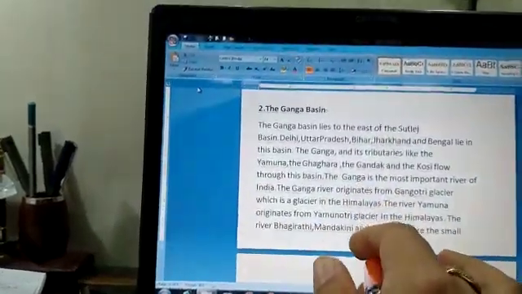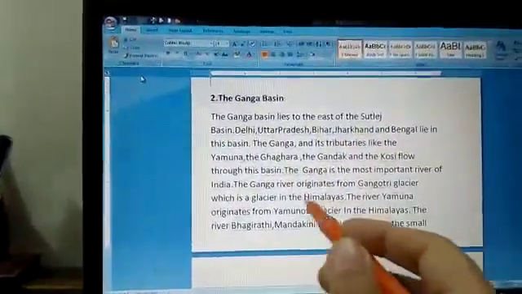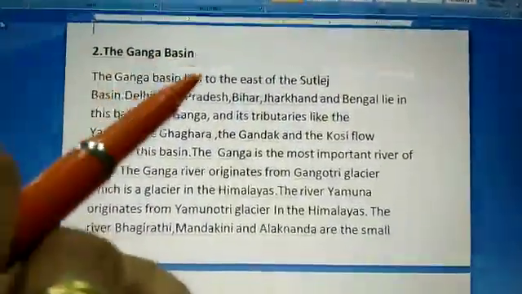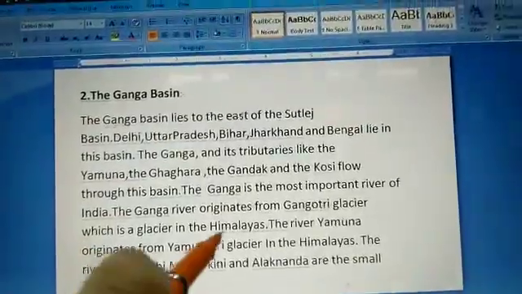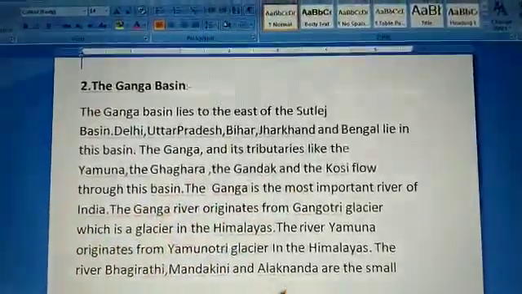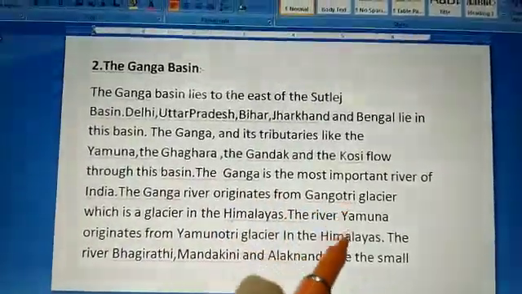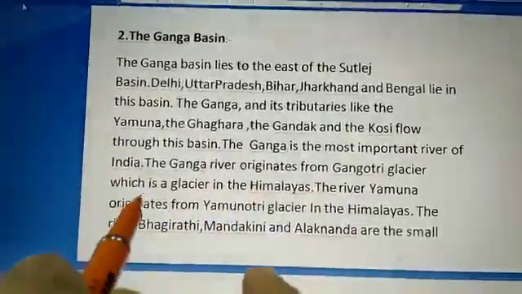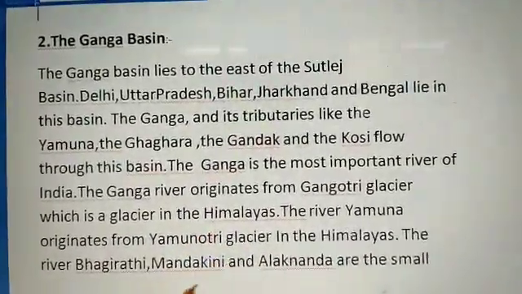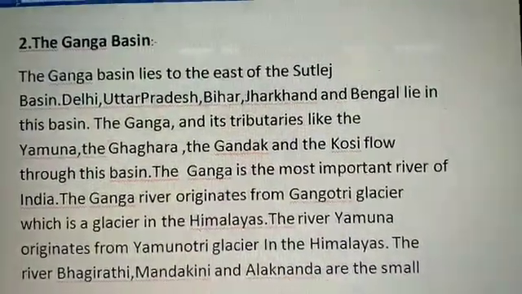My dear students, first we have to discuss the tributary. What is a tributary? When a small river joins a big river, it is called a tributary. So the river Ganga and its small rivers like Yamuna, Ghagra, Gandak and Kosi flow through this basin. The river Ganga is the most important and holy river of India.